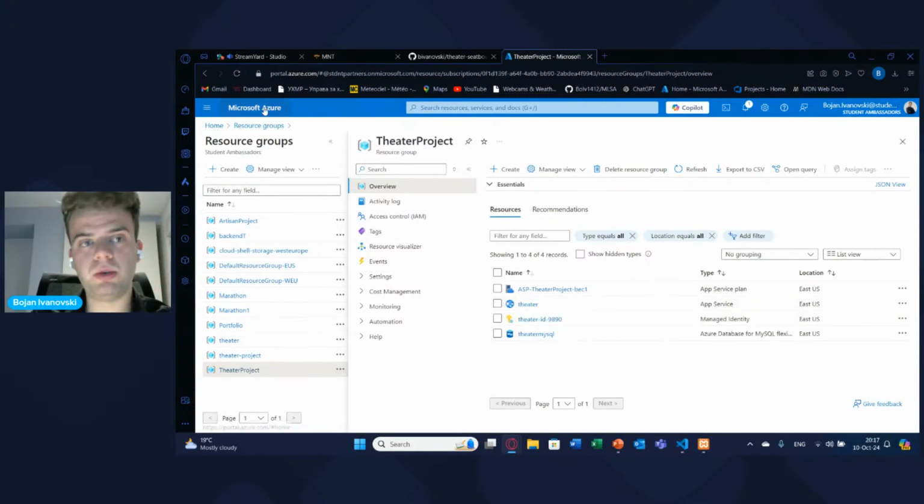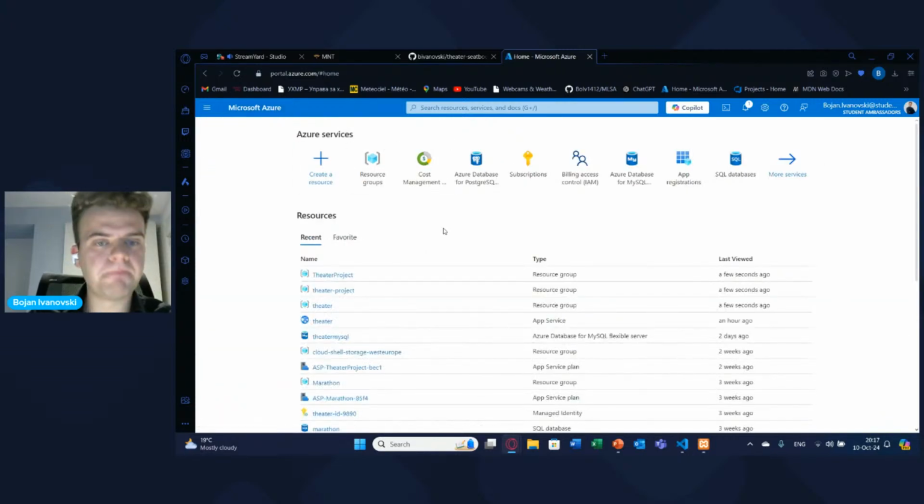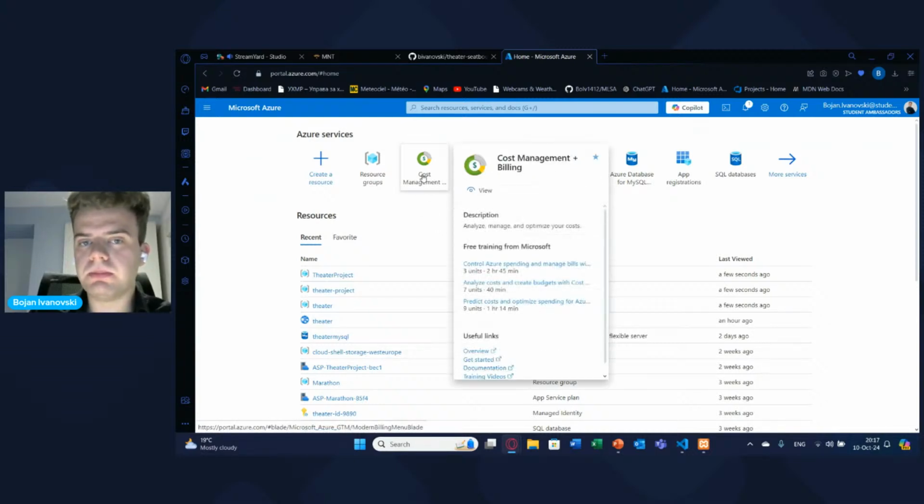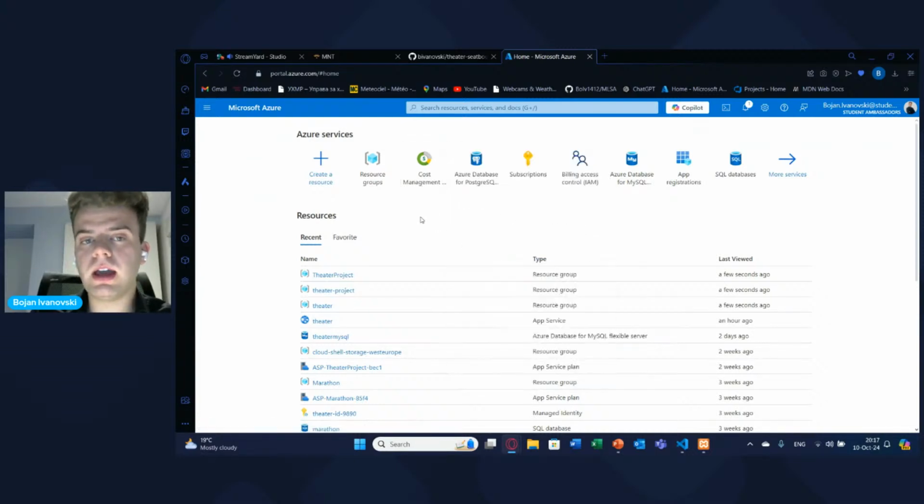But now, just to show you why resource groups are the most fundamental part of Azure when it comes to deployment. Also, there are cost management and billing tools in which you can see all these resources, how much of your money they take, and how you can manage all of these resources.